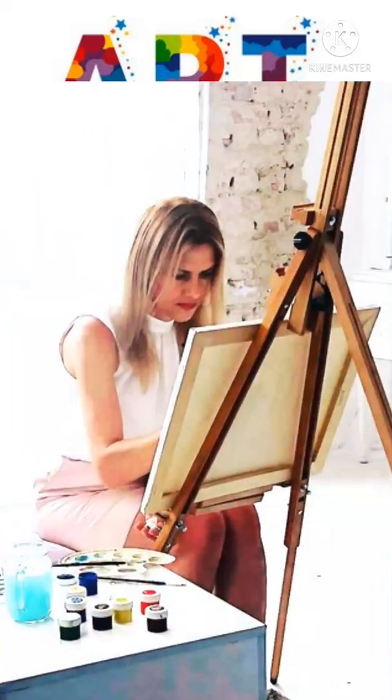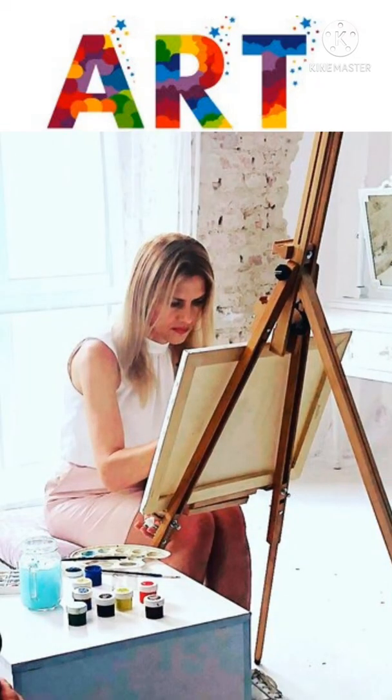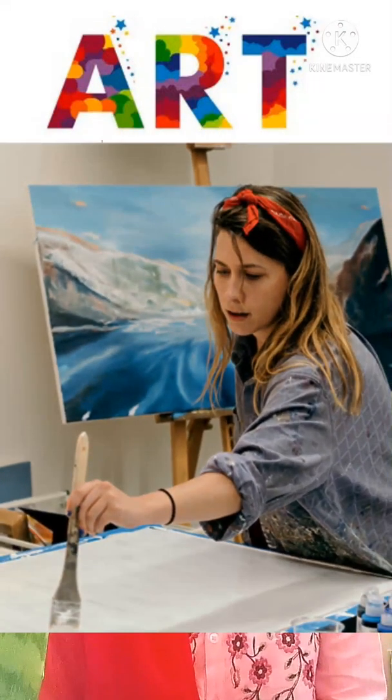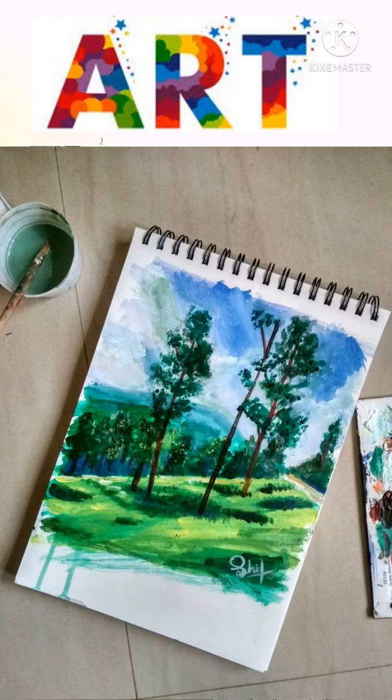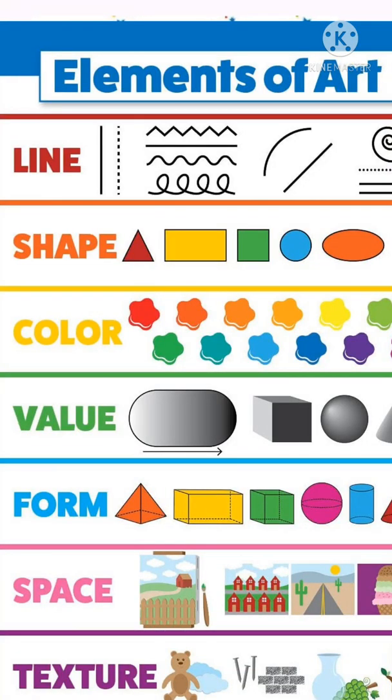Artists manipulate these 7 elements of art with the principles of design to compose an art. Not all these 7 elements are usually present in every piece of art that artists create, but there are always at least 2 of them in it. So this was a brief information about art and elements of art. But in today's class, I'll be teaching you the first element, that is line.